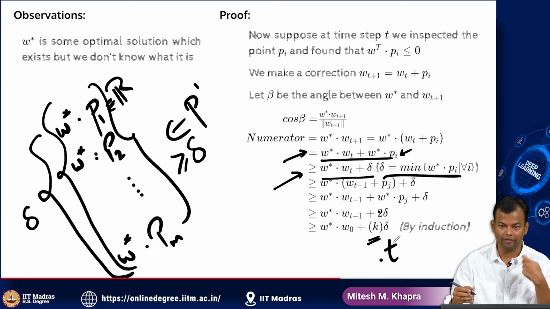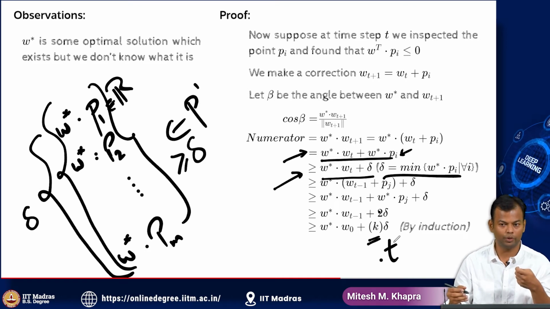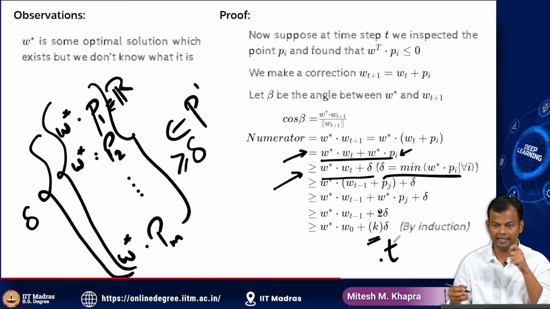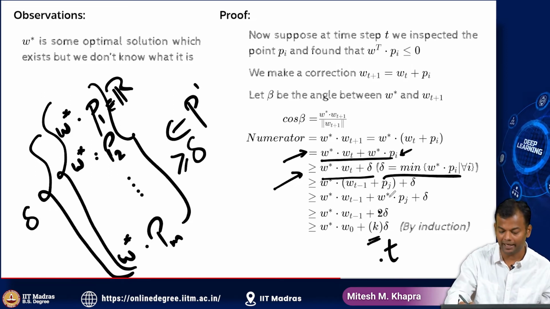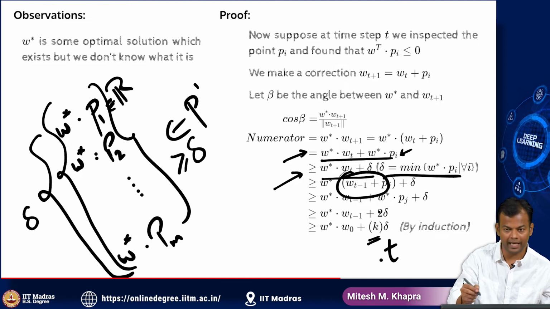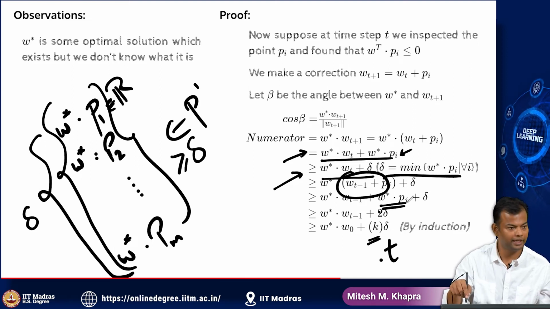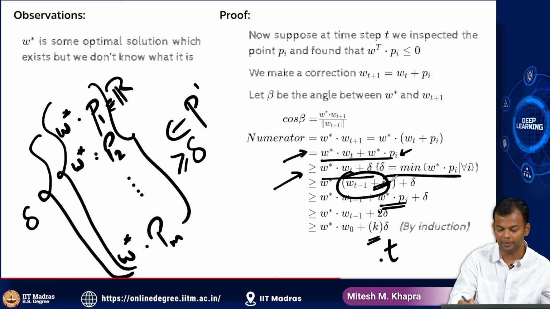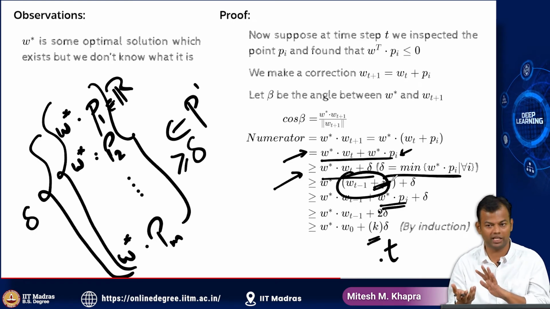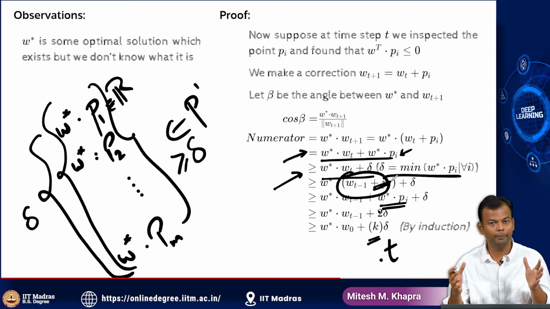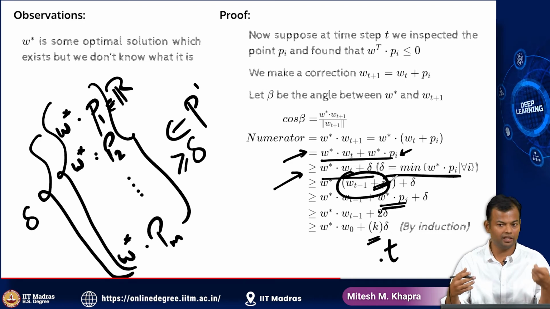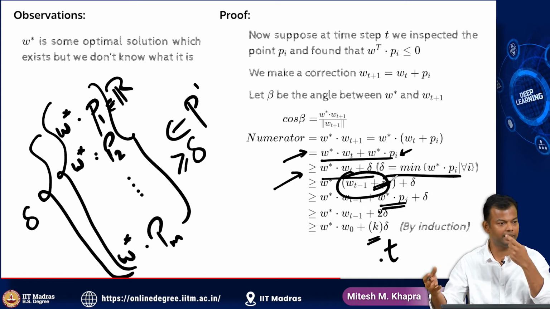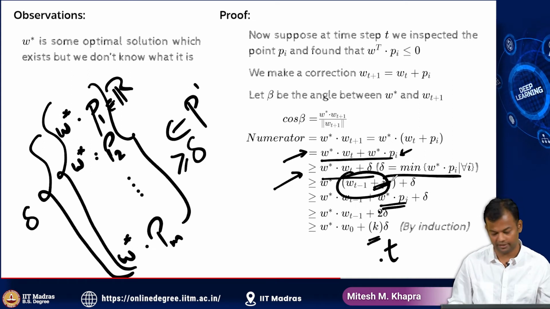So my K, the number of updates which I make, is going to be less than or equal to T. That's why I have K here and not T delta. So K is a quantity which is less than or equal to T, because every time I make an update, this bracket opens up and then I replace some quantity there by a delta. That means in many cases this Pi would not have been there, I would not have changed my weight vector. So this bracket will open up only as many times as the condition was violated, and the maximum number of times the condition can be violated is T, because I have made T updates so far. So I would have made some K less than or equal to T updates.